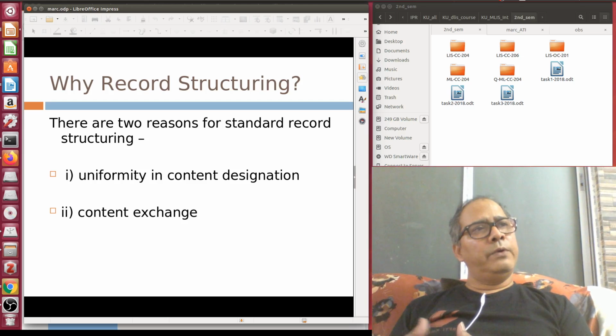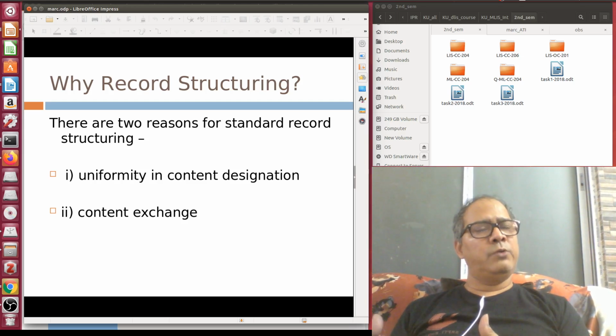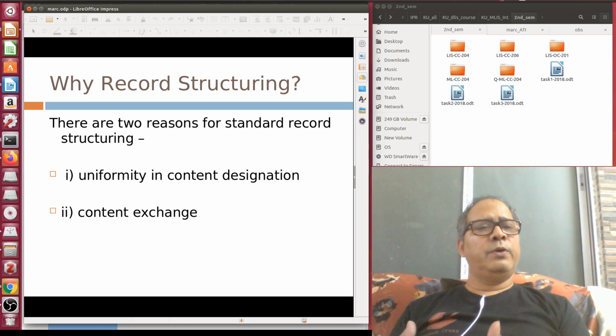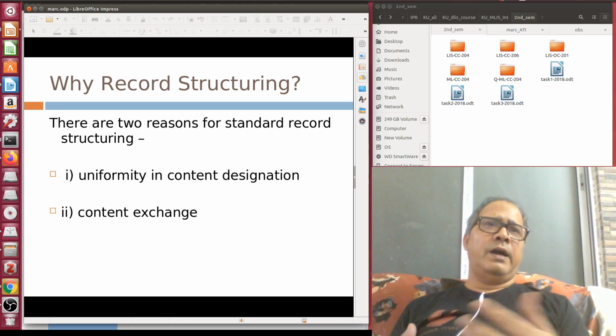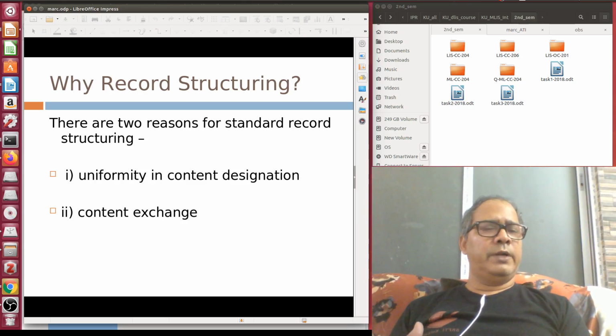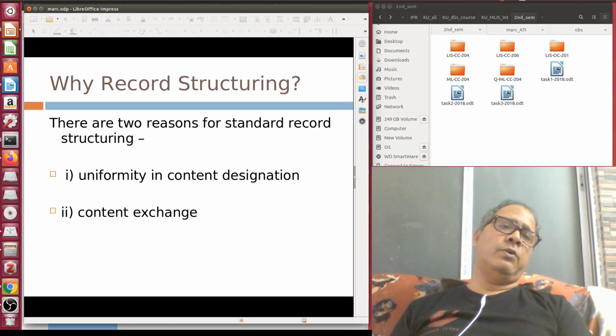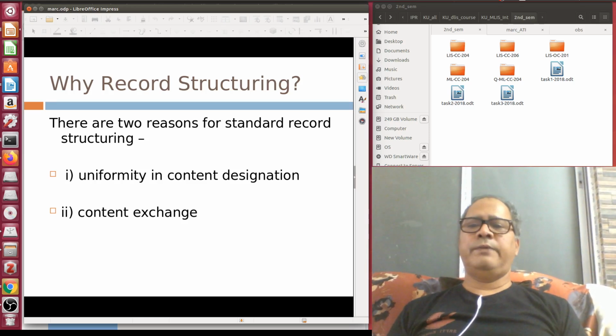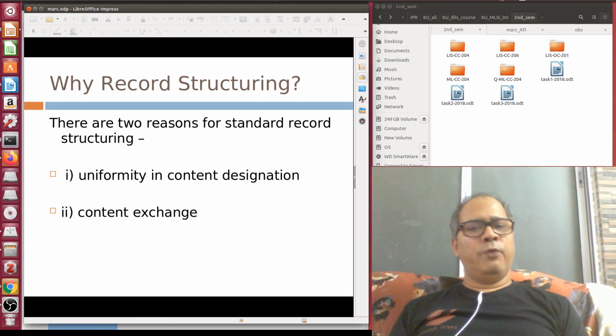So to give you the flavor of both worlds: MARC 21, which is very popular but, from the database point of view, slightly inferior, and Common Communication Format, which is not so popular but, from the database point of view, is unique and far better than MARC 21. That's why we have included CCF inside your syllabus. So I hope your doubt is clear. Now let us move to the next one.